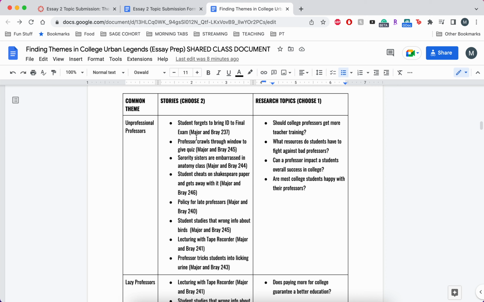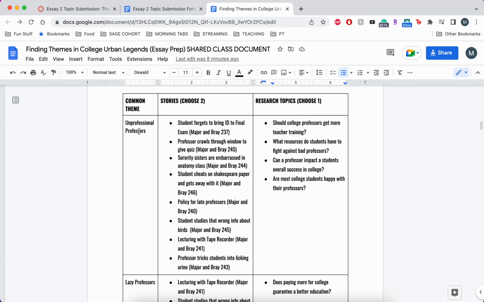This totally depends on you. If you want to focus mostly on, say, super strict professors, or professors that make their students uncomfortable, or professors that aren't getting the job done, you're going to choose 2 stories that you think best represent that.